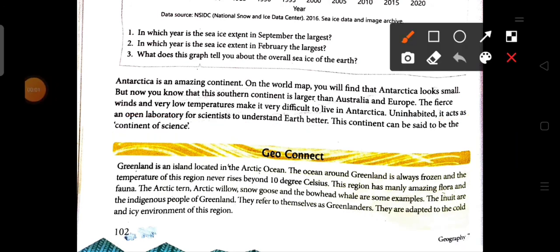Here is an interesting fact about Greenland, which is located in the Arctic Ocean. The ocean around Greenland is always frozen and the temperature of this region never rises beyond 10 degrees Celsius. This region has many amazing flora and fauna, among them Arctic thyme, Arctic willows, snow goose and bowhead whale. The Inuits are the indigenous people of this region and they refer to themselves as Greenlanders. They are adapted to the cold and icy environment of these regions.